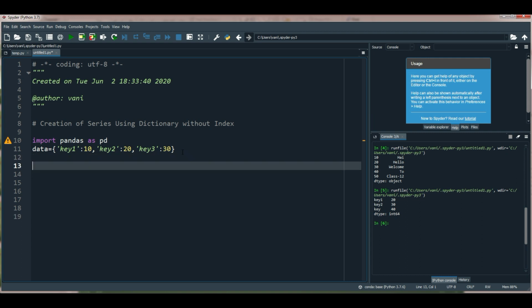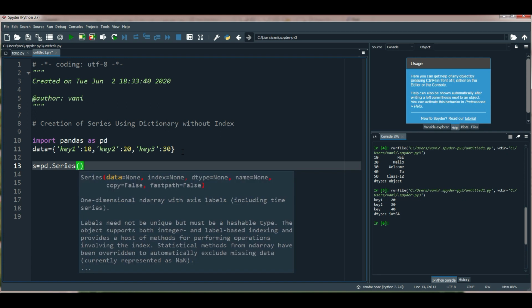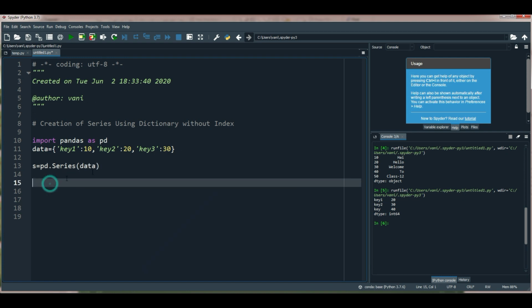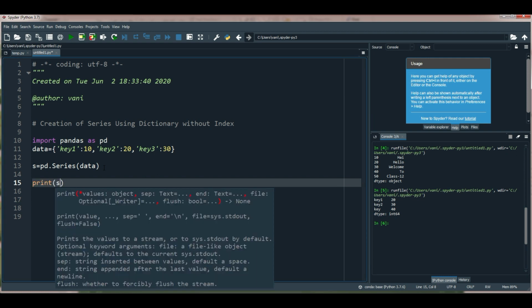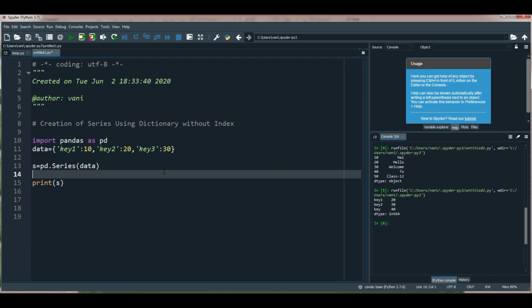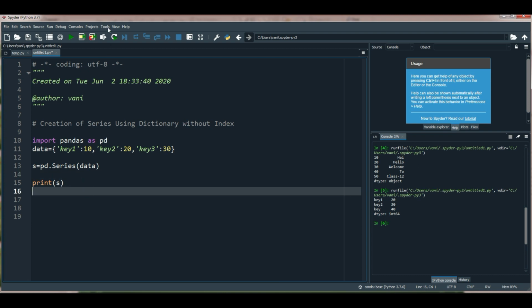Next I need to create one variable to store my series function. Next pd.Series of data, because I have stored the dictionary in this variable. Next I need to print this series using the print function. Okay, let's run the program.